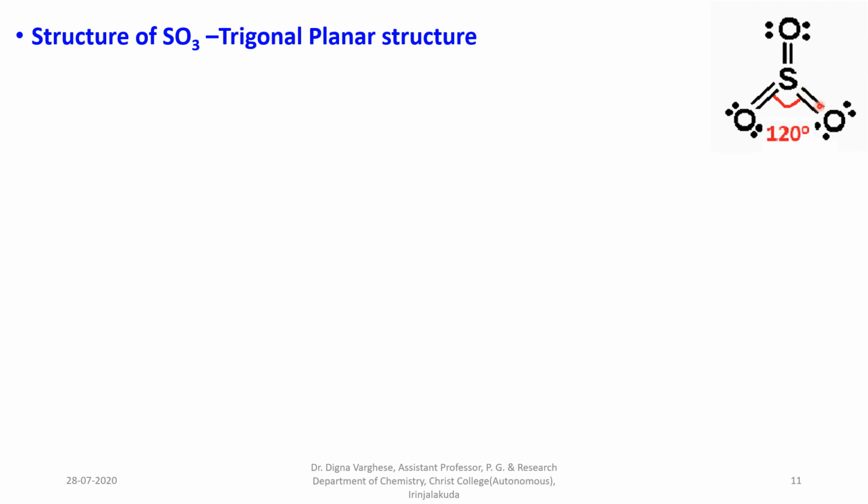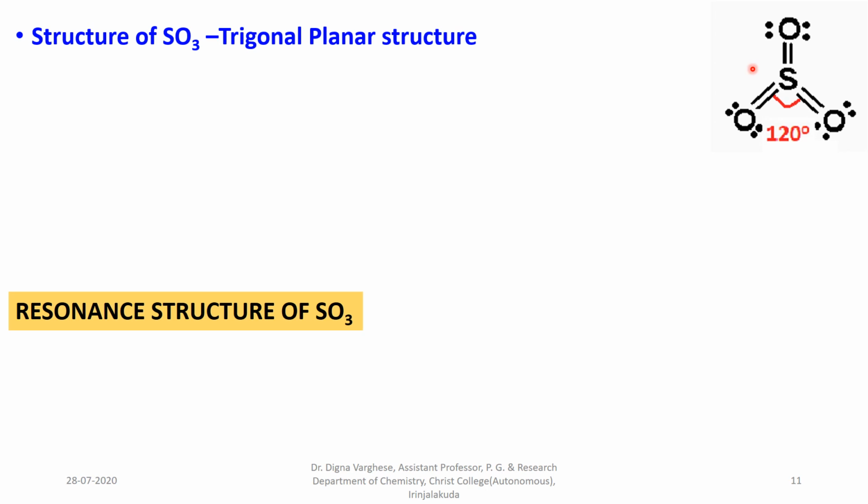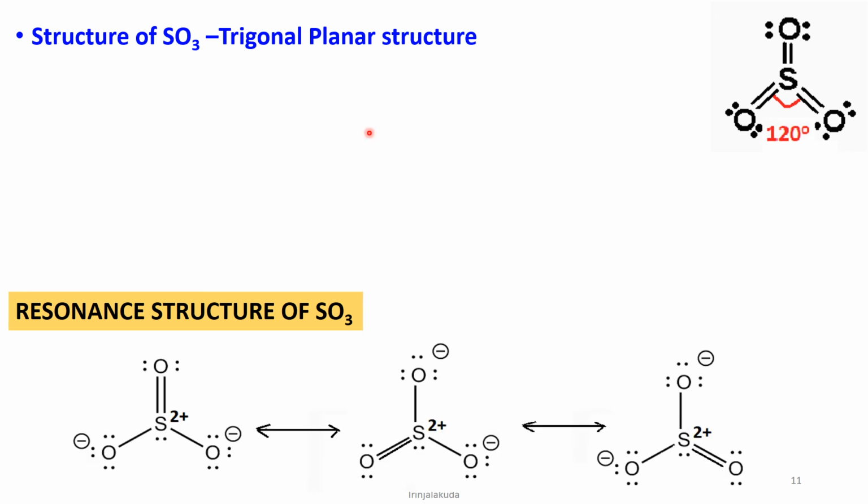We would expect the two pi bonds resulting from d-pi p-pi overlap to have the same length but different from the length of the bond due to p-pi overlap, but all the three SO bond lengths are the same, that is 142 picometer in SO3. Valence bond theory accounts for this by incorporating the resonance concept. The actual structure of sulfur trioxide is a resonance hybrid of the three resonance structures shown in this figure.